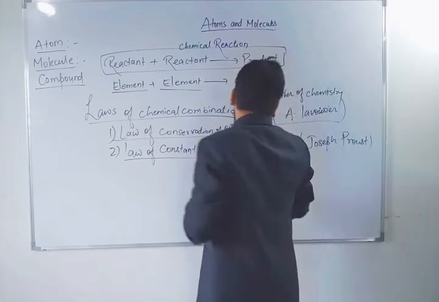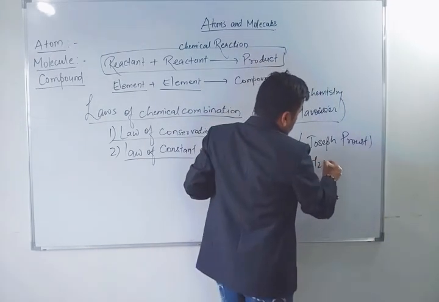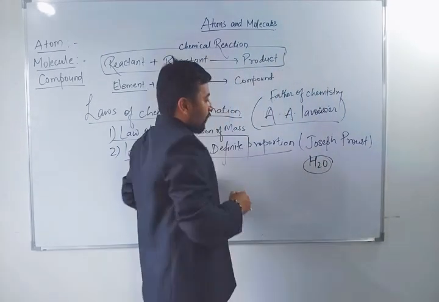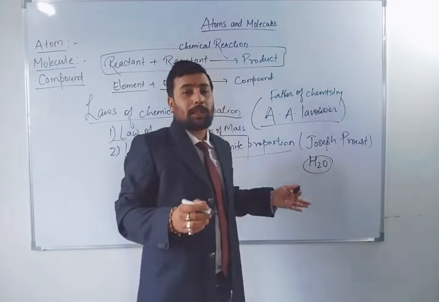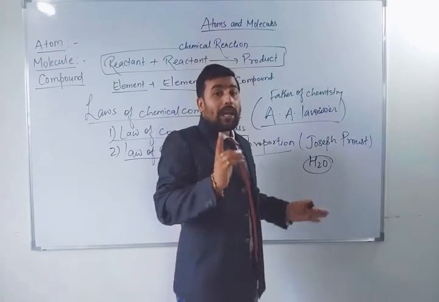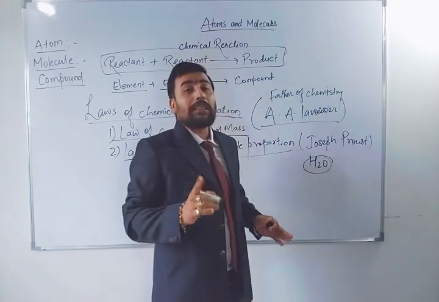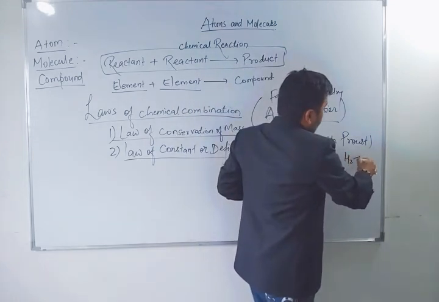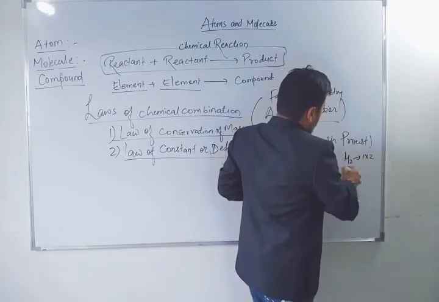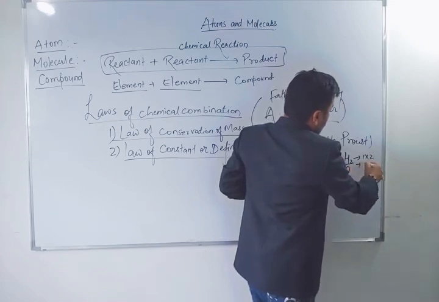As for example, if I talk about water, either they have reacted with H2 plus O2 and given the formation, or H plus OH minus. But whenever the water molecule will form, they will have a fixed ratio. The mass of hydrogen is 1 into 2 and oxygen is 1 into 16.